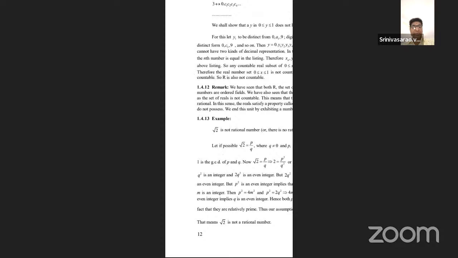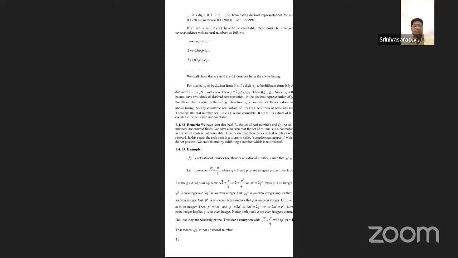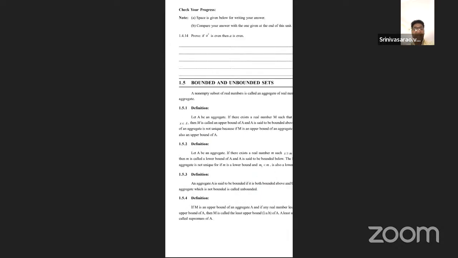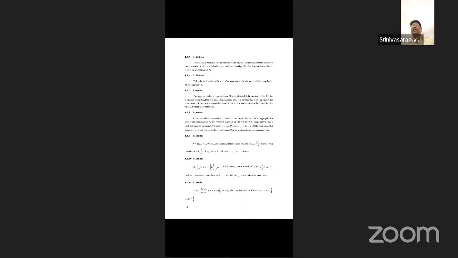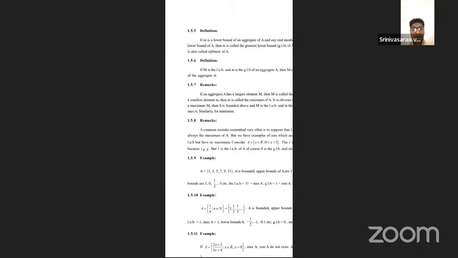Now, this is also one of the important problems in the final examination, 1.4.13. Okay, students, listen carefully. What is the definition of a bound, a lower bound and an upper bound? Already we have told in the previous classes, in the context of Riemann integration, lower bound, upper bound, greatest lower bound meaning infimum, least upper bound is supremum. Okay. Now, listen, just see and observe here.